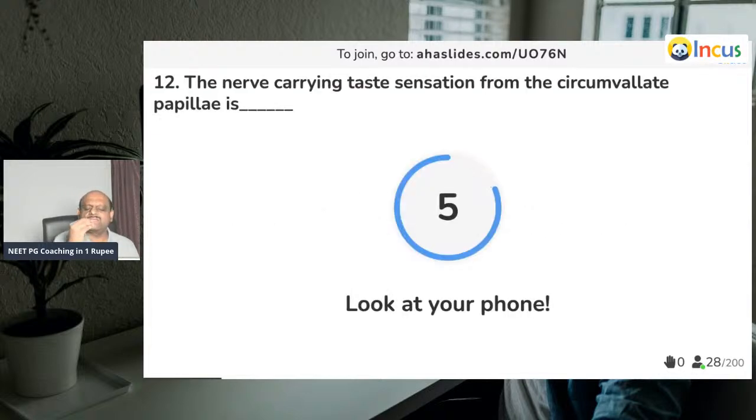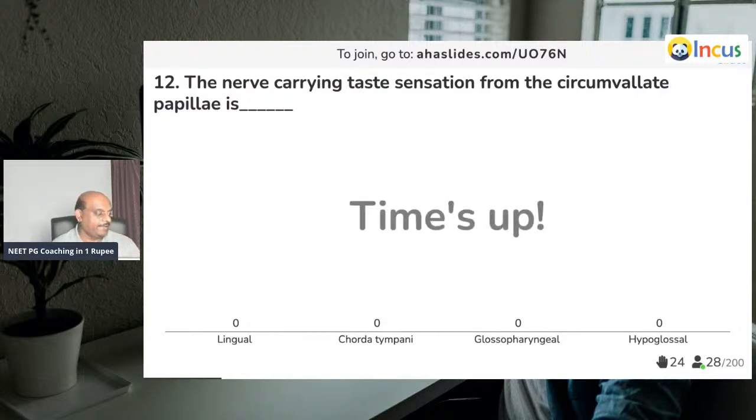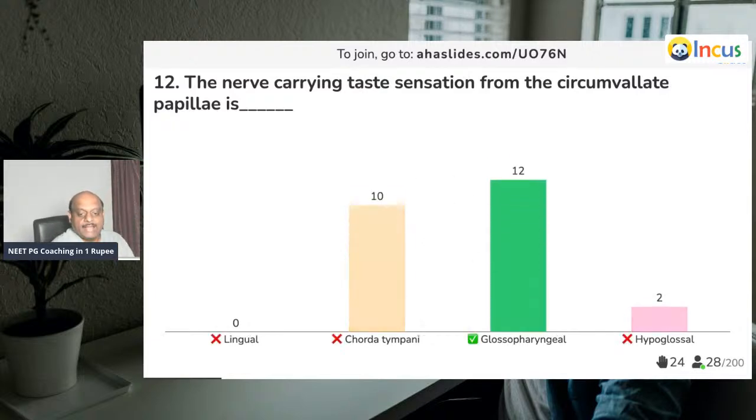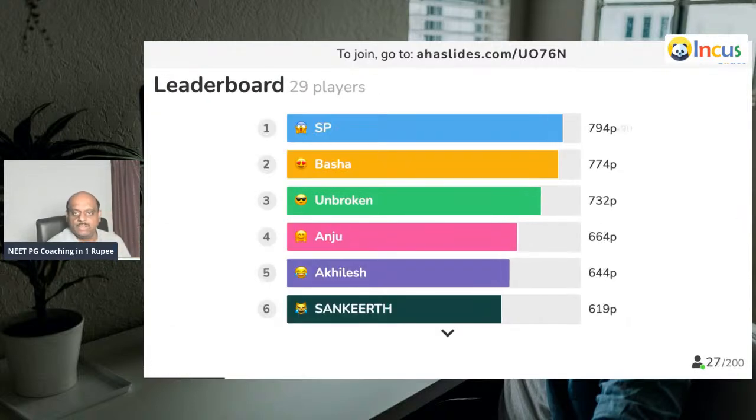Taste sensation of the circumvallate papillae. It is carried by, yes, doctor, the nerve that carries from circumvallate papillae. They are more posterior, so it is the glossopharyngeal nerve, is what you need to remember.